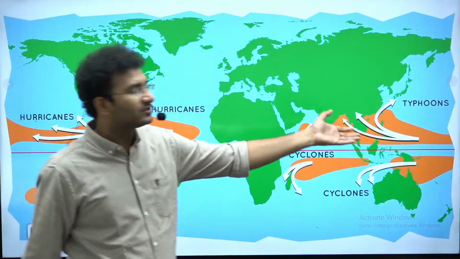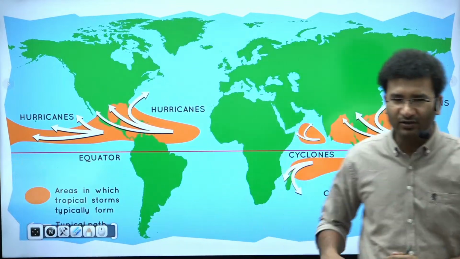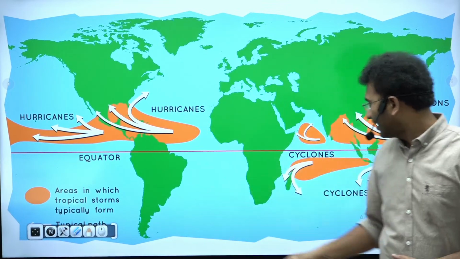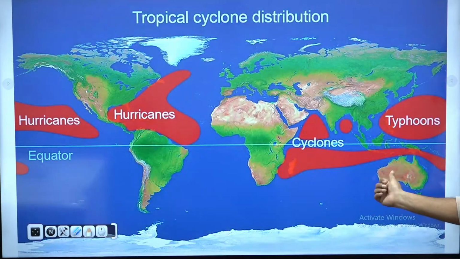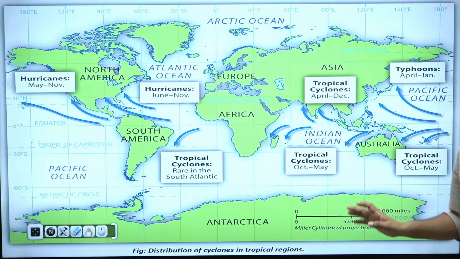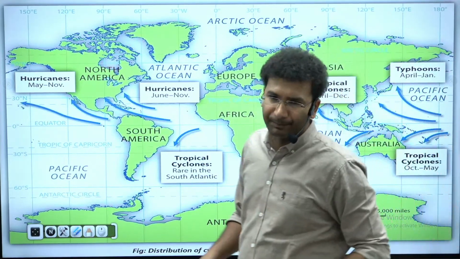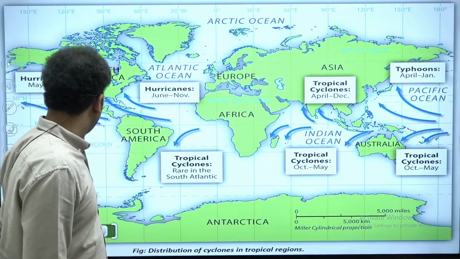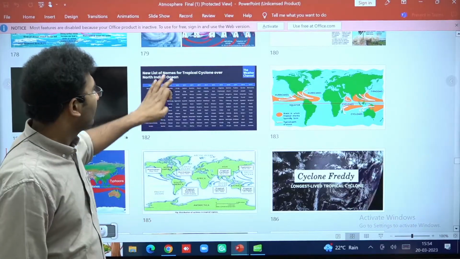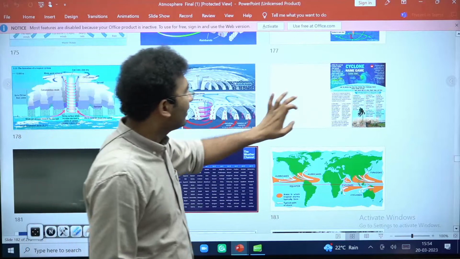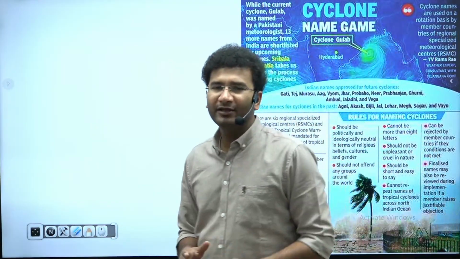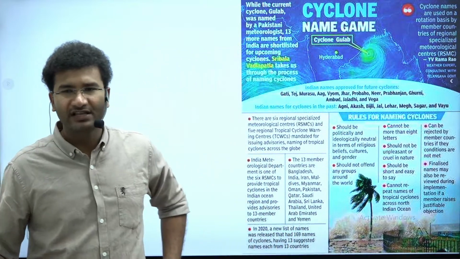So typhoons on the Japanese coast, tropical cyclones in India, hurricanes here, and then willy willies also. They are named different names you will get to see, but the phenomenon is the same, right? So at landfall, some kind of destruction you will get to see here. Now there are also questions that are asked on naming of a cyclone system, how the cyclone is named.